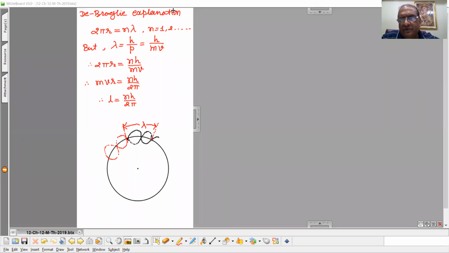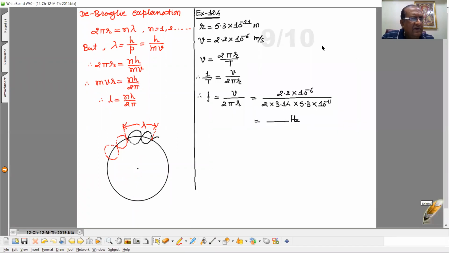Now illustration 12.4. So this example 12.4 we already discussed.